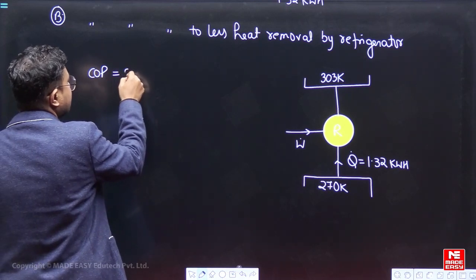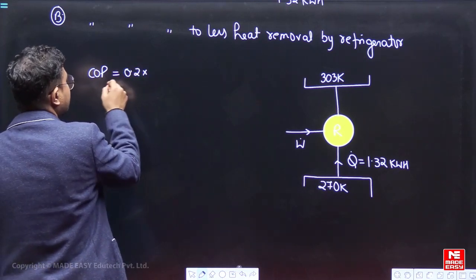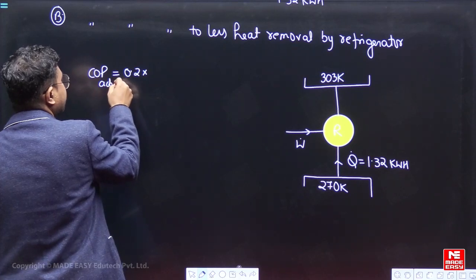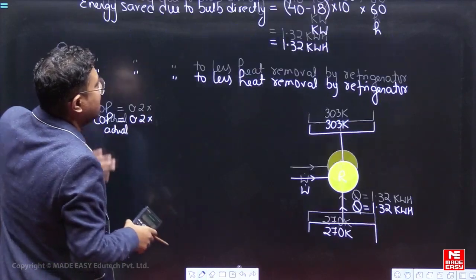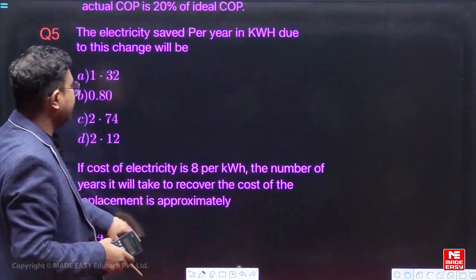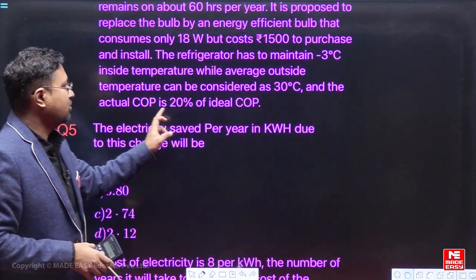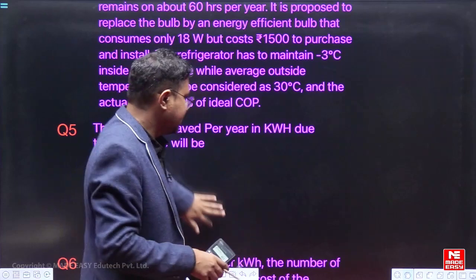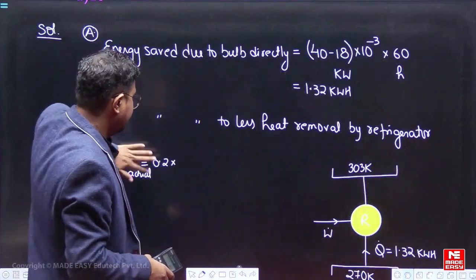Now the actual COP is 20% of the ideal COP. How do I know this? It is given in the problem. The actual COP is 20% of ideal COP. So how much is the ideal COP? It is TL upon TH minus TL.